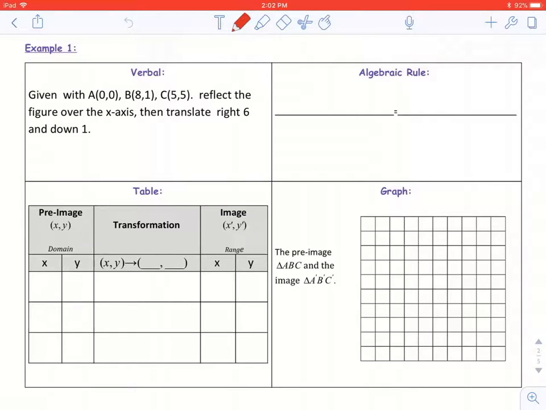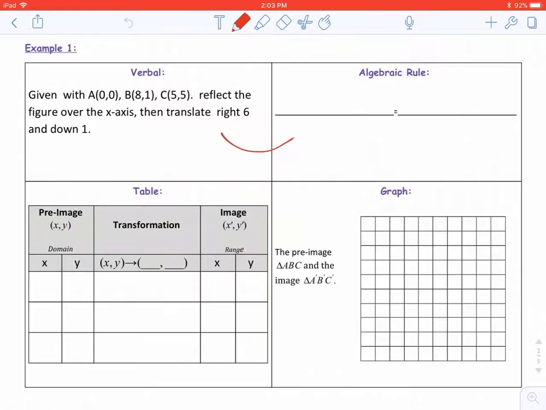Let's take a look at composite transformations, example 1. In this example, they give us the verbal description, and we have to write the algebraic rule, fill in our table, and graph it. Given A is (0, 0), B is (8, 1), and C is (5, 5), we need to reflect the figure over the x-axis, and then translate right 6 and down 1.